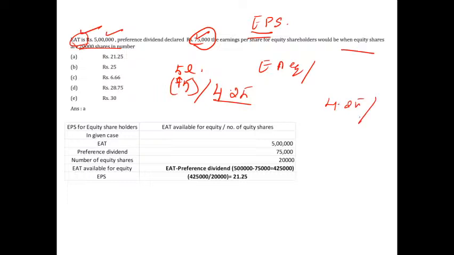So this one will be divided among how many shares? 20,000 shares. If I do that, then earnings per share would be 21.25 paise. All right, 21 rupees 25 paise would be the earnings per share. Again, this is one of the questions from ratio analysis.